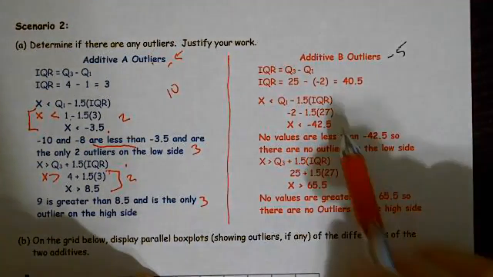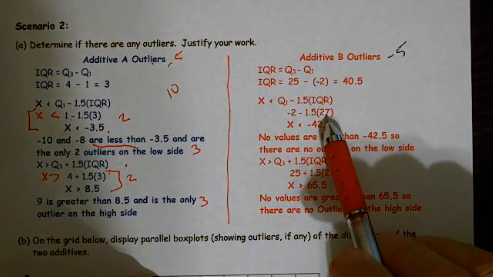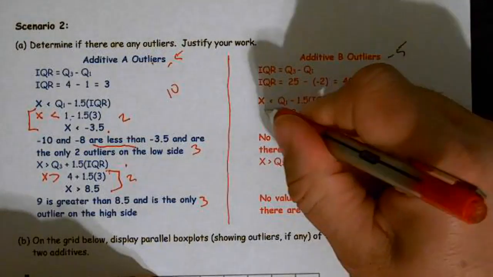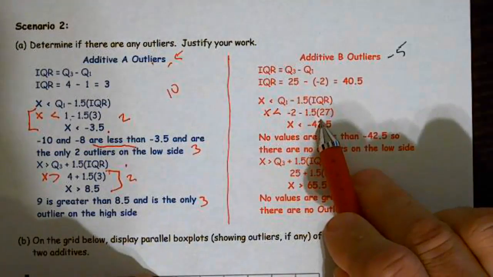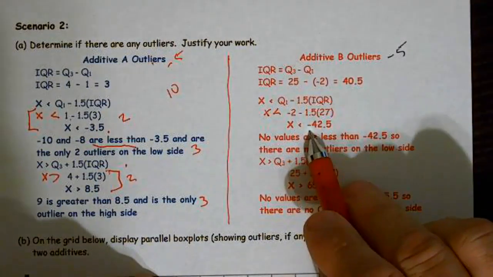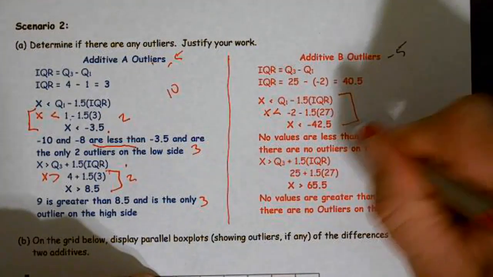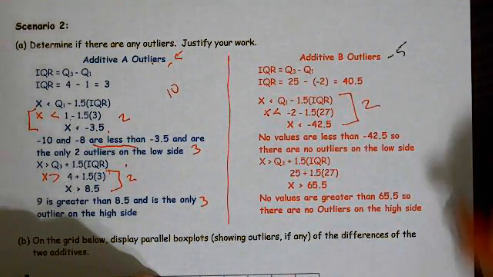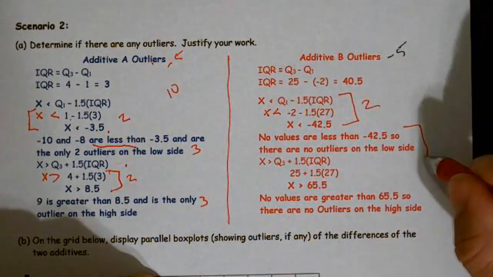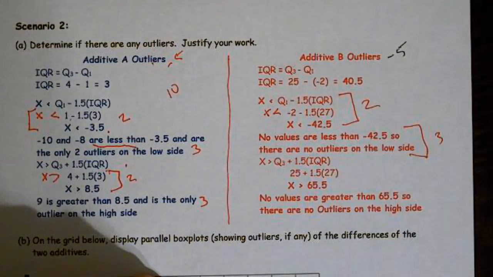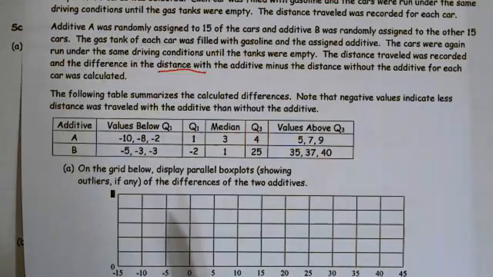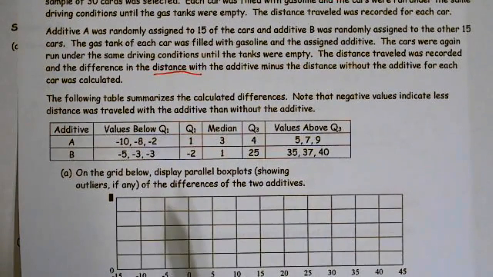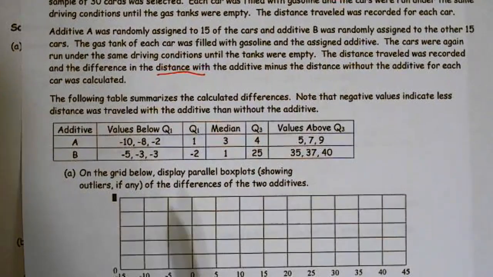So that tells me I have an IQR of 27. So we have X is less than negative 2 minus 1.5 times that. So X needs to be less than negative 42.5. This right here will get me 2 points. Then I have my comparison statement where no values are less than negative 42.5. So no outliers on the low side. Matter of fact, negative 5 was my lowest value.